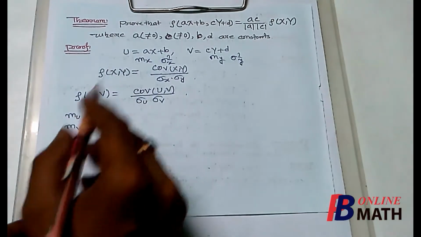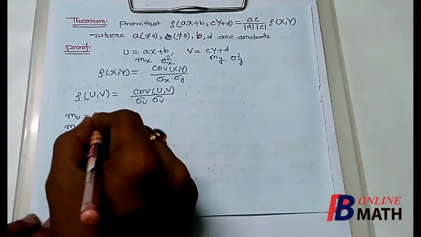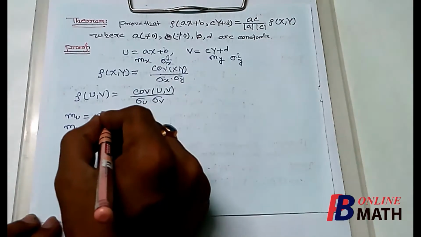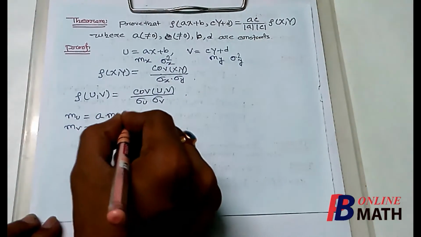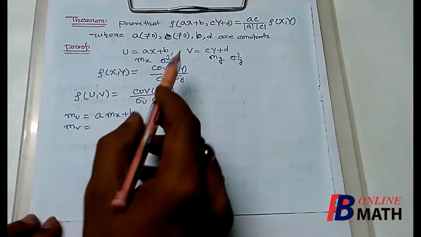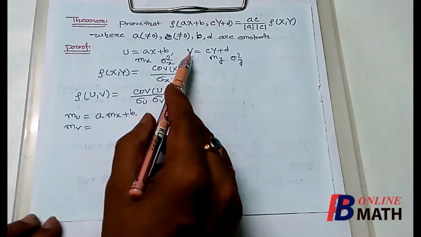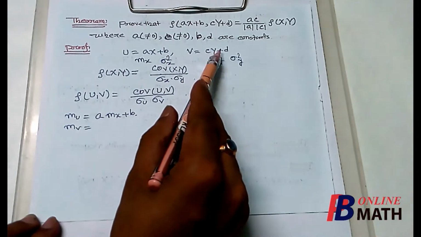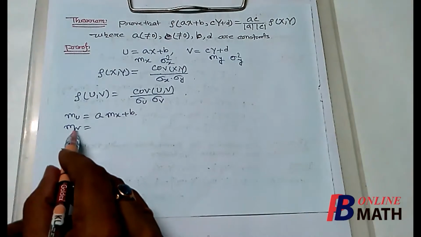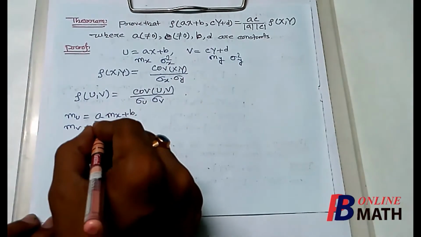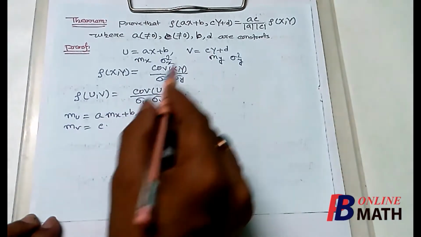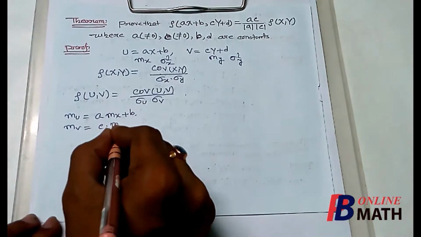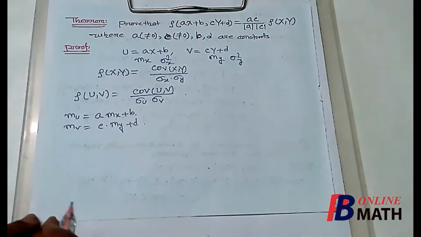So mean of u, that is mu, will be a into mean of x, and mean of x is mx, so a mx plus b. Similarly, mean of v, mv, will be c into mean of y plus d. Now mean of y is assumed as my, so c into my plus d.